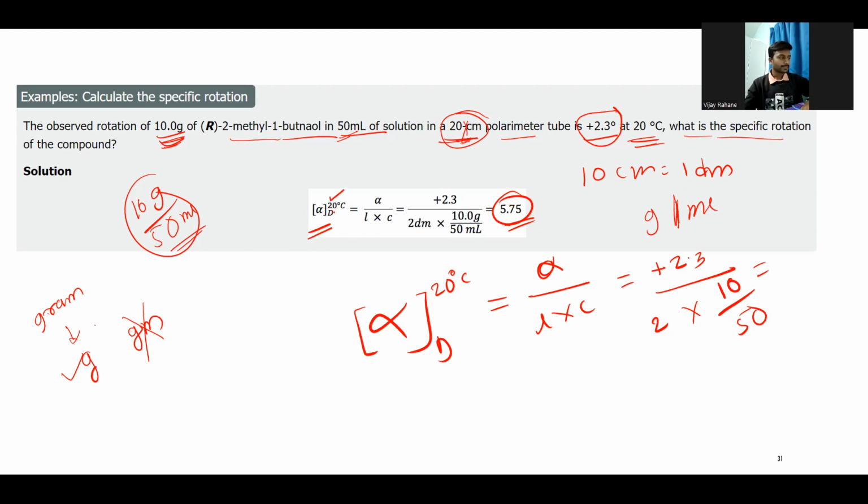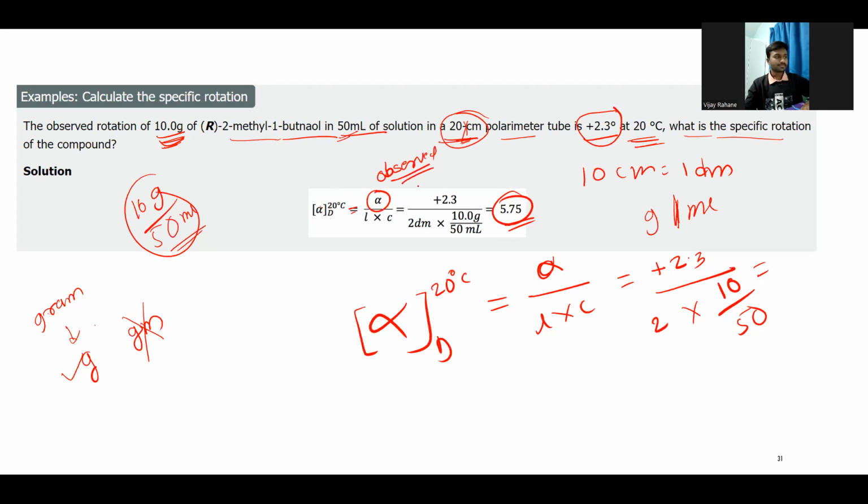we write the temperature as well as this D. I'm not sure why this D, but you can check why this D is here. So alpha is the specific rotation, and this alpha is the observed rotation.